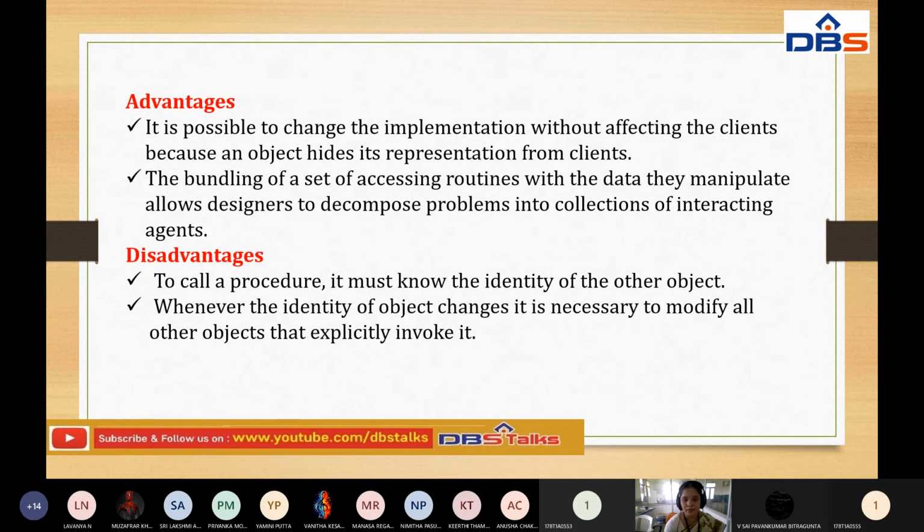The first disadvantage is that to call a procedure, it must know the identity of the other object. The second disadvantage is that whenever the identity of an object changes, it is necessary to modify all other objects that explicitly invoke it. These are the disadvantages of this particular style.